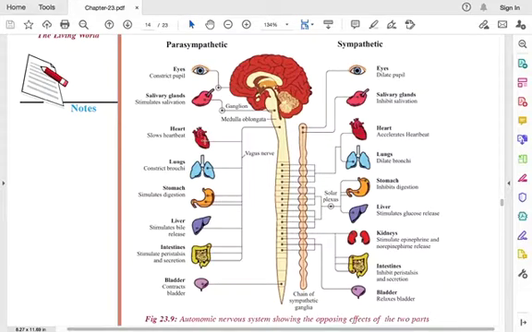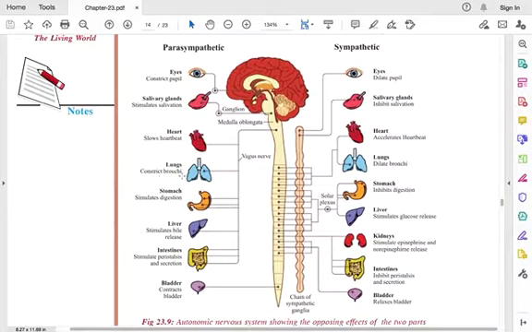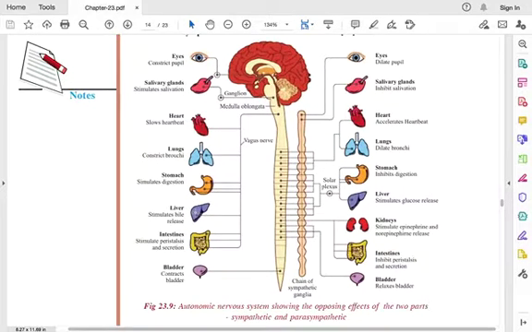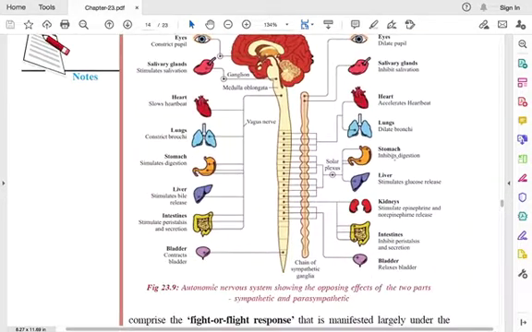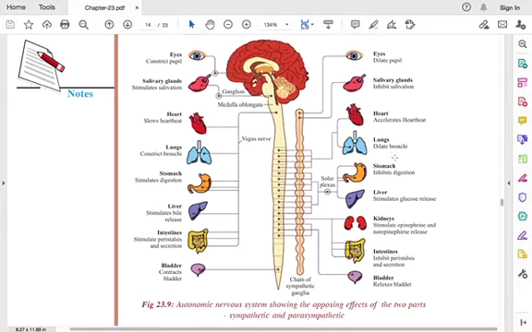And heart, it slows the heartbeat, parasympathetic nervous system, and sympathetic, it accelerates the heartbeat, so that blood will be pumped to the different parts of the body. When it comes to lungs, it constricts the bronchi that are present here in the lungs, and it dilates the bronchi, that is to increase the size of the bronchi. And stomach, it stimulates the digestion, that is parasympathetic nervous system, and it inhibits the digestion. When there is no need for the digestion, then sympathetic nervous system comes into play and inhibits the digestion.